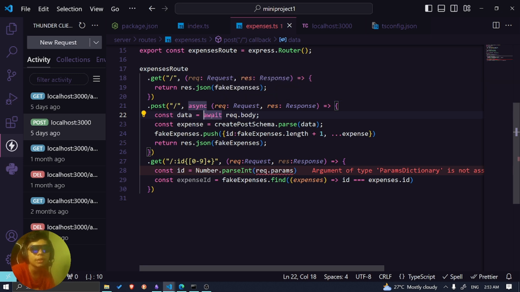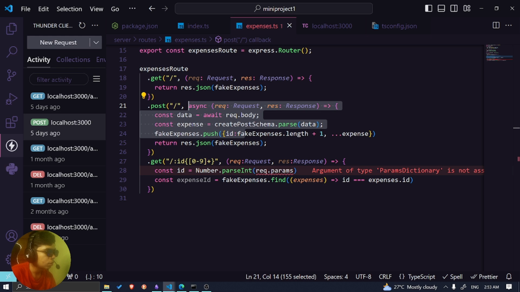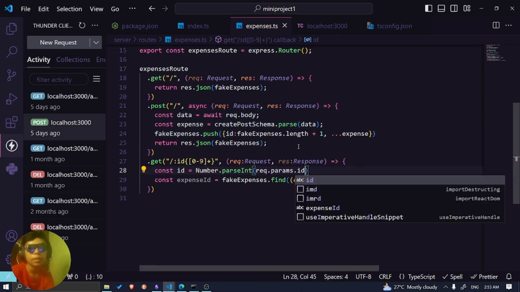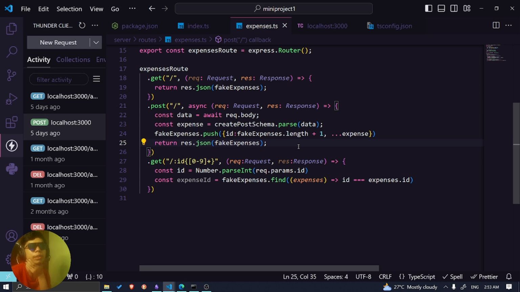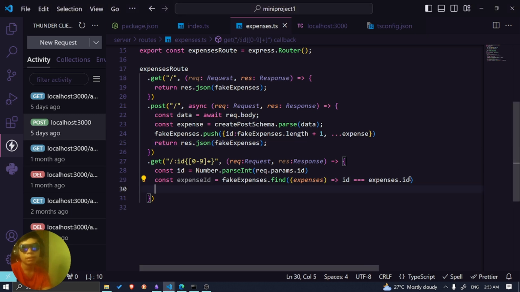I think I need to use parse and wait. And this is still valid code, but this one I'm not entirely sure why gives me this error because I'm not used to it. Oh, interesting. So instead of, okay, this is how you do it in Express. Got it. But then what on earth is this? Why does it have the number 10 here? Not really sure, but it's okay. Now it's number, okay, nice.